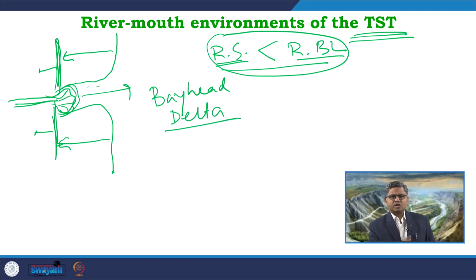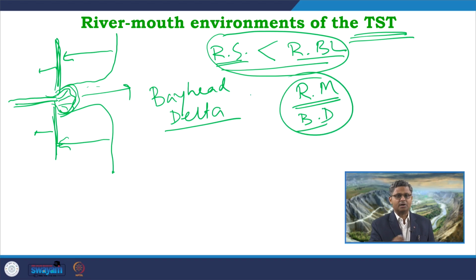So, in this situation what is happening? In the river mouth area it is a transgression going on, but a bay head delta is forming in the river mouth area, and in the other part of the shoreline what is happening over there? It is simply a transgressive beach, a retrograding beach is forming over there.